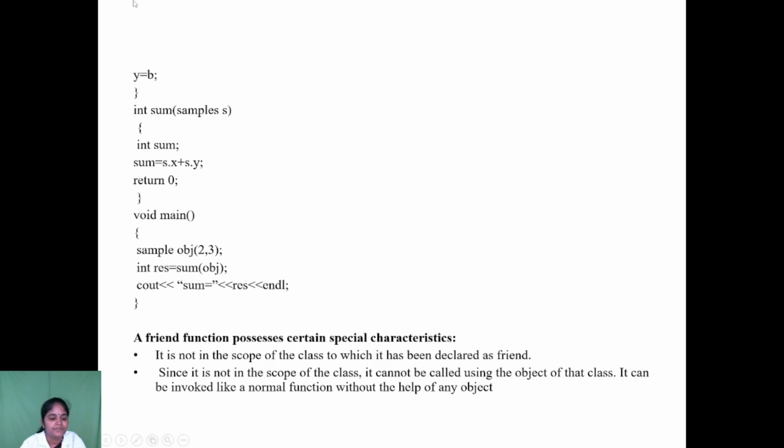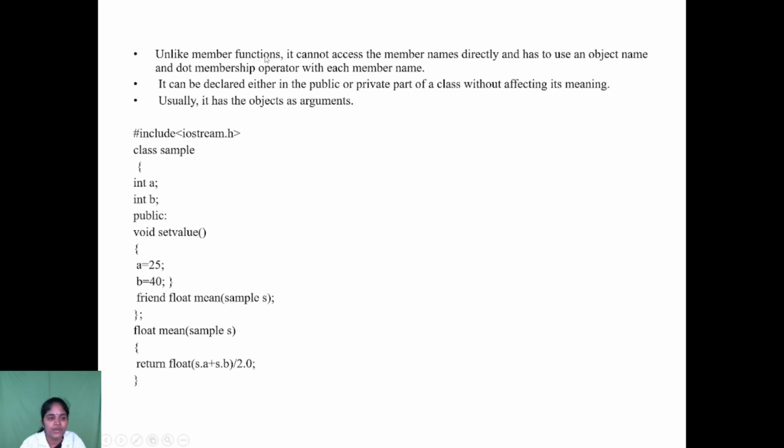What are the special characteristics of a friend function? A friend function is a non-member function, so it is not in the scope of the class. Since it is not in the scope of the class, we cannot call it using the particular objects of the class. With a particular object of the class we cannot invoke that non-member function. So we have to invoke a friend function like a normal function, without the help of any object. Likewise we are invoking a friend function.